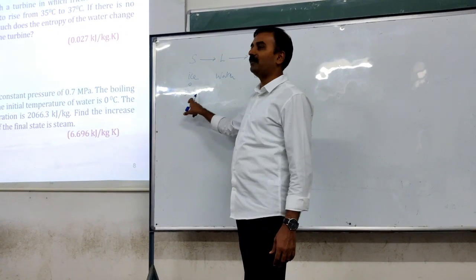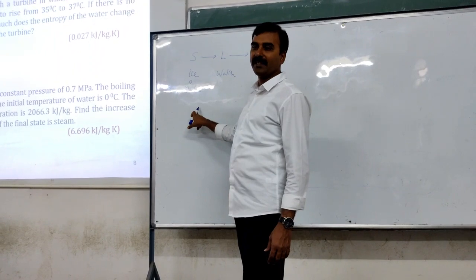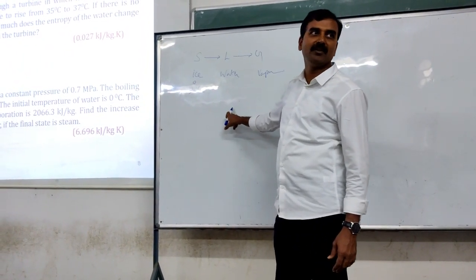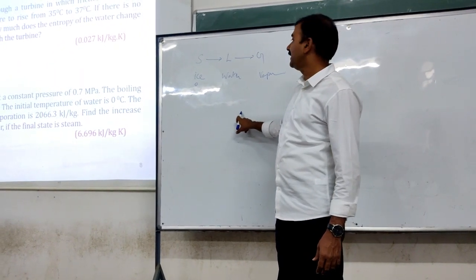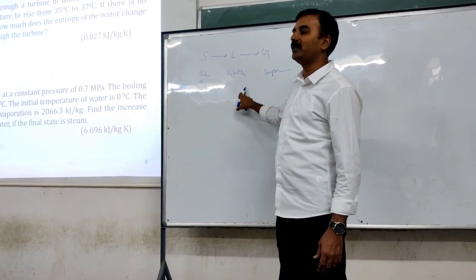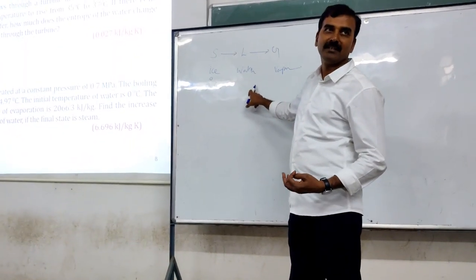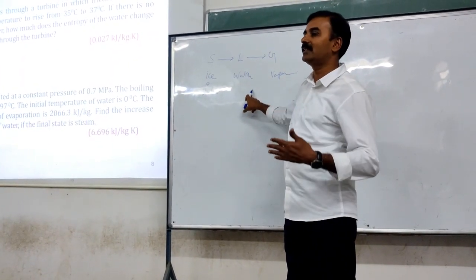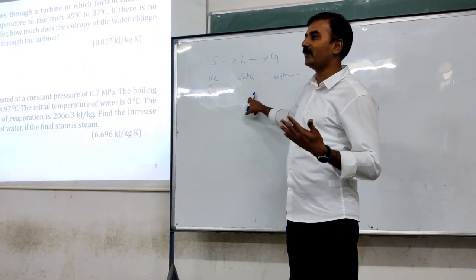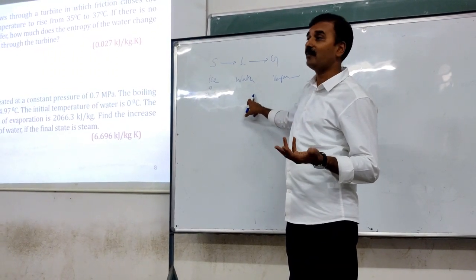Now assume it has become water at 0. Now water at 0, if heat is added, the temperature of it rises continuously: 0, 1, 2, 3, till it reaches its boiling point. Once it reaches its boiling point, then water converts itself into vapor. So during that conversion process, will the temperature change or remain the same? It remains the same.